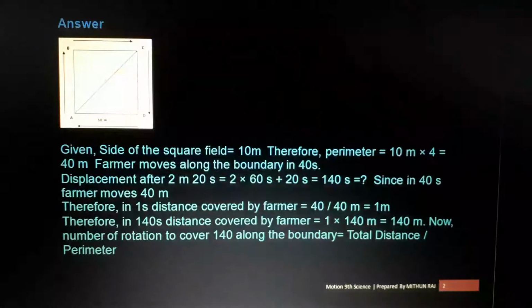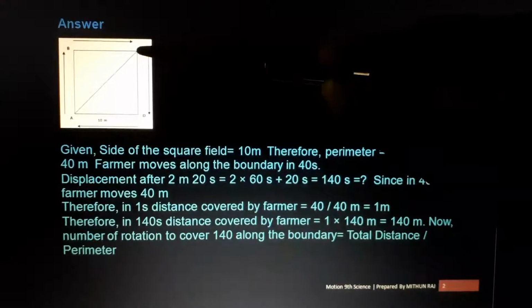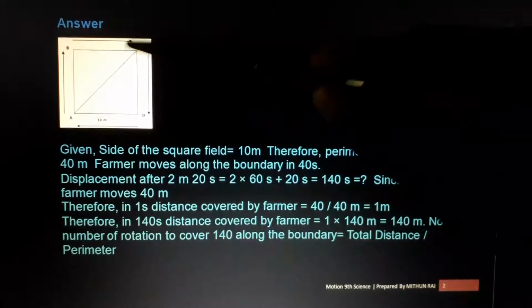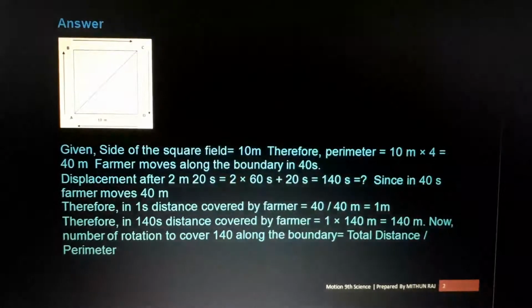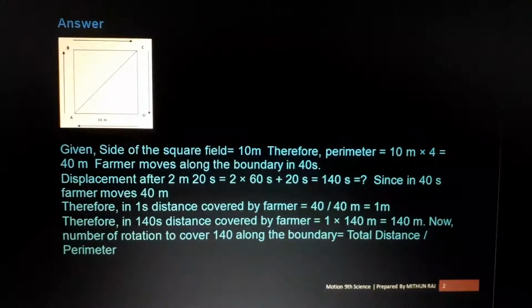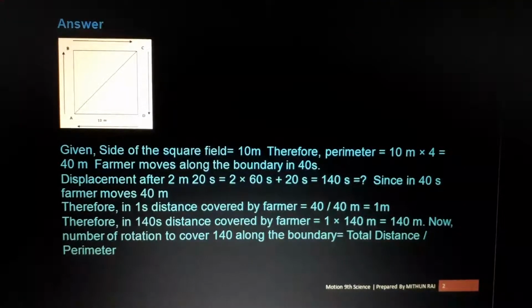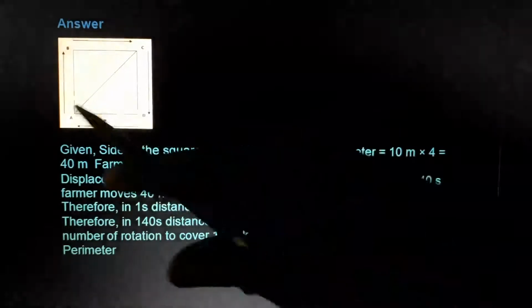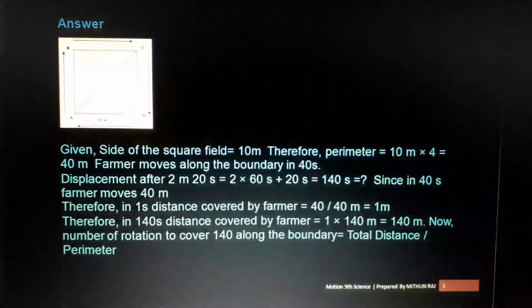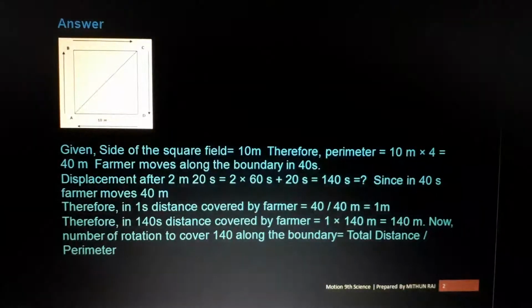So we need to find the displacement, meaning the nearest distance from this point to this point, which means the diagonal. See, now how simple is the answer? We need to only find the measurement of this diagonal, that is the displacement. So you studied the equation of the diagonal.